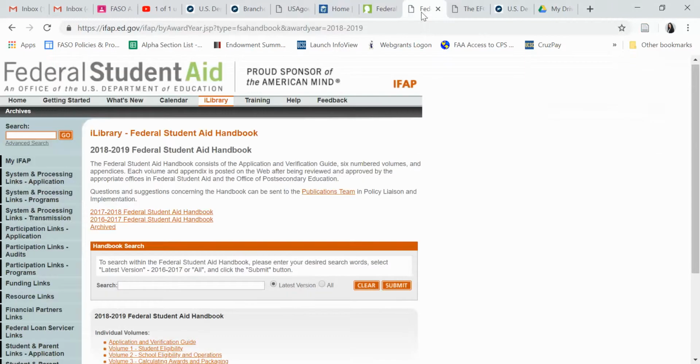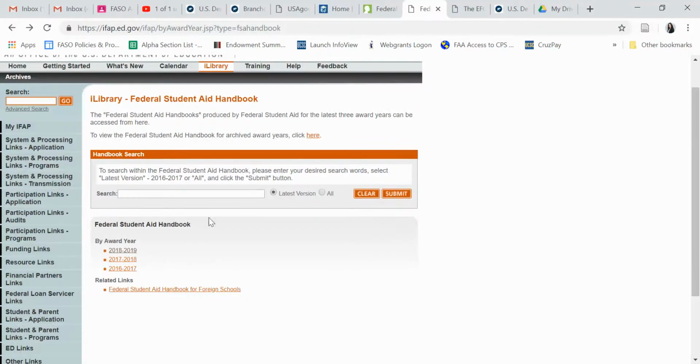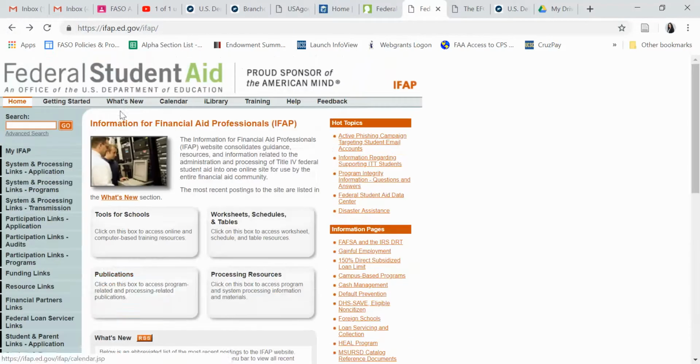The behind the scenes face of federal student aid is this. Actually, let me go back to the main page. It is the information for financial aid professionals, right here, known as IFAP in the industry. So if you hear IFAP, the folks are talking about this particular site.